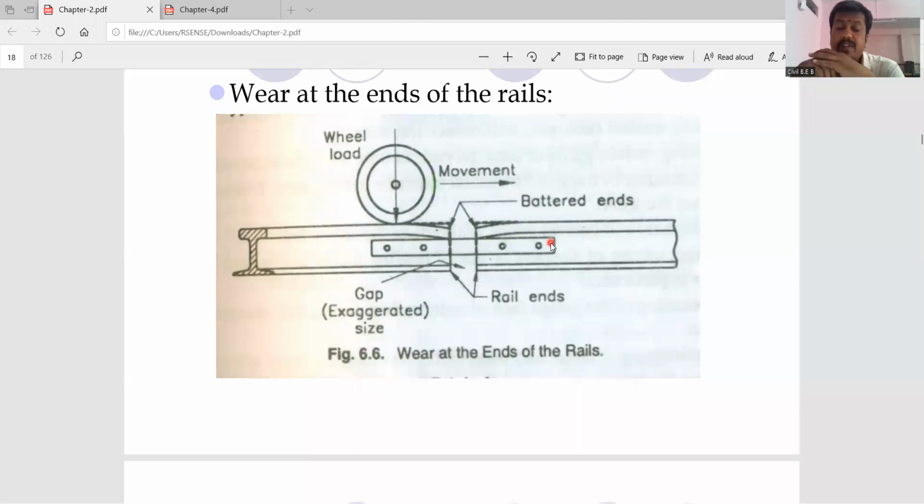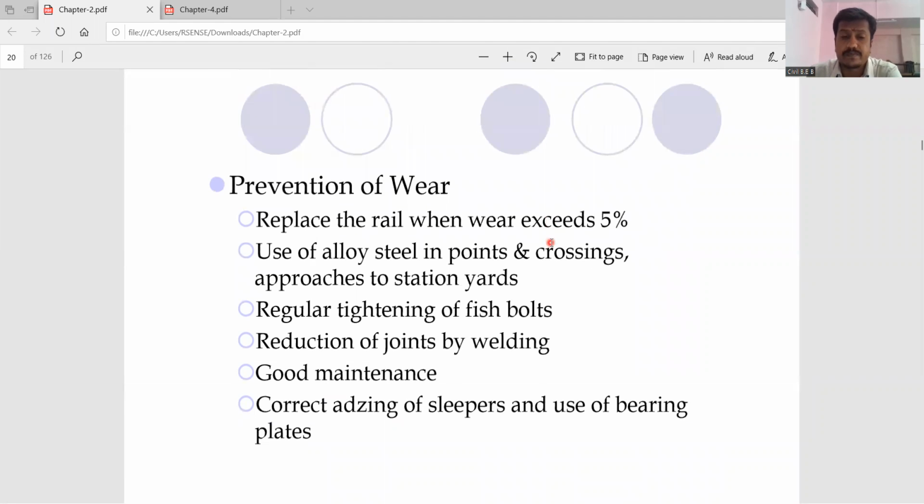So if we keep regular maintenance of these fish plates and fish bolts, and tighten them on a regular basis, then definitely we can prevent the wear of that particular rail. So that is another technique.